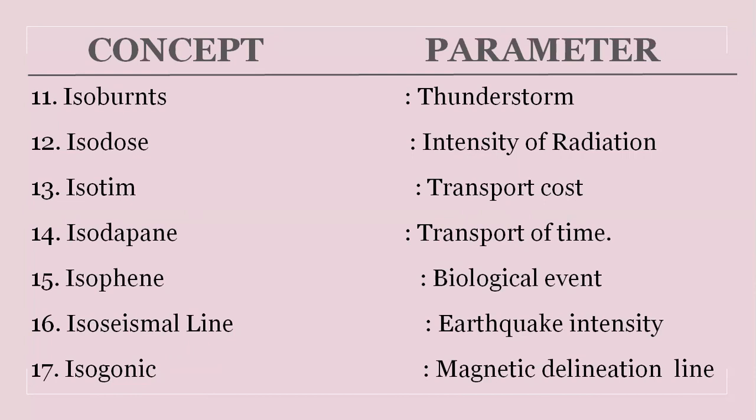Isophene, a line on a map or a chart connecting places within a region at which a particular biological phenomenon occurs at one time. Isoseismal line is the contour on a map bounding points of equal intensity of a particular earthquake. Isogonic, a line on a map connecting points of equal magnetic declination.